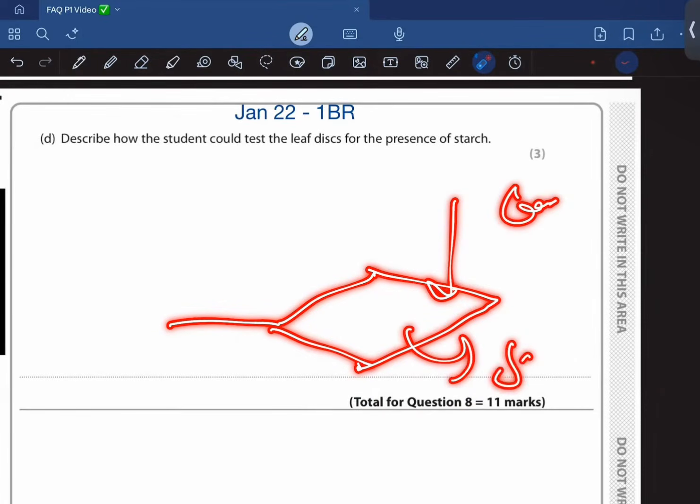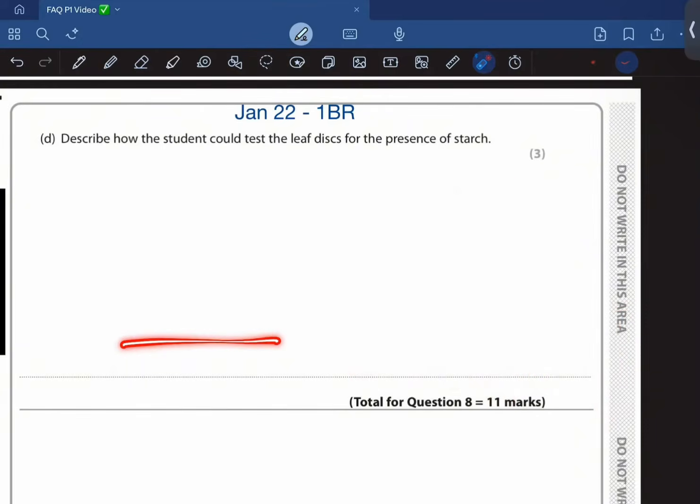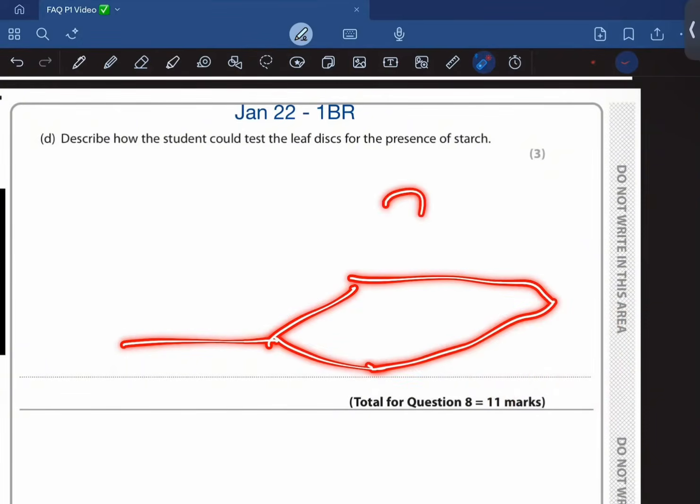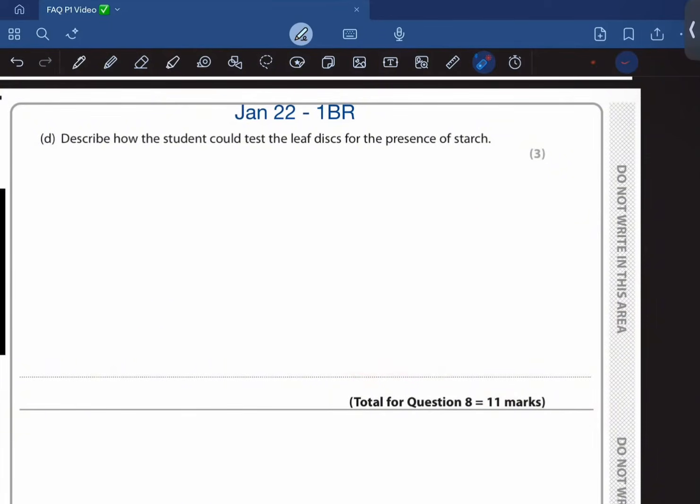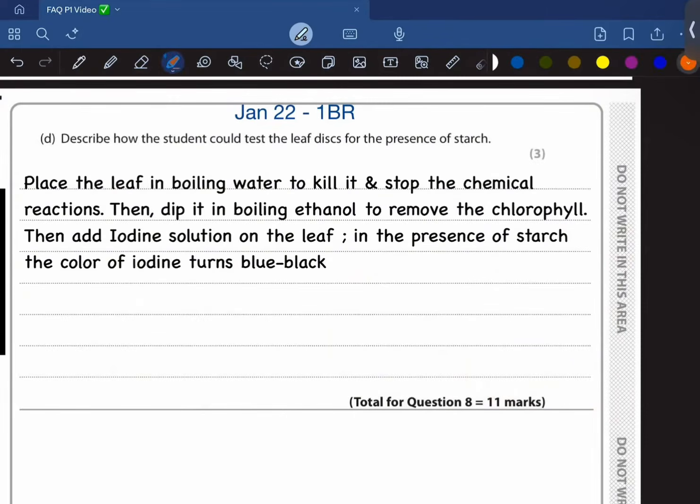This softens the leaf, and once it is washed in cold water, the leaf needs to be laid on a flat surface, and iodine solution needs to be added. And if there is starch, it turns blue black. Iodine solution color turns blue black. So place the leaf in boiling water to kill and stop the chemical reactions. Then dip it in boiling ethanol to remove the chlorophyll, and then add iodine solution onto the leaf. In the presence of starch, the iodine solution turns blue black.